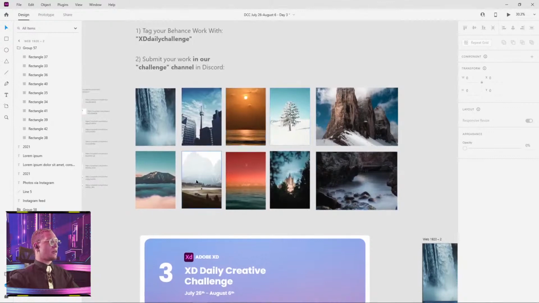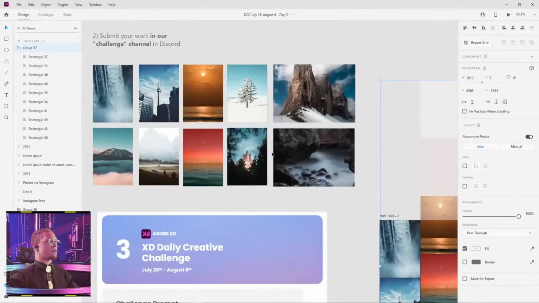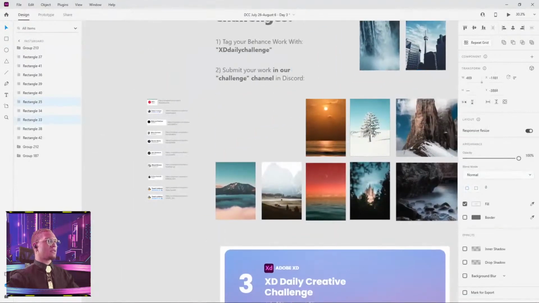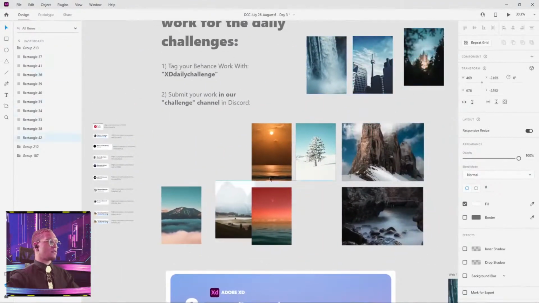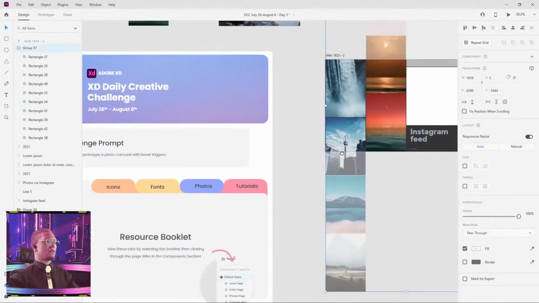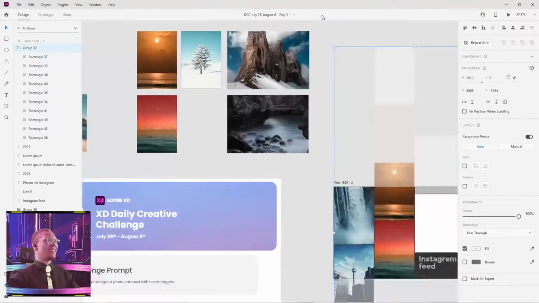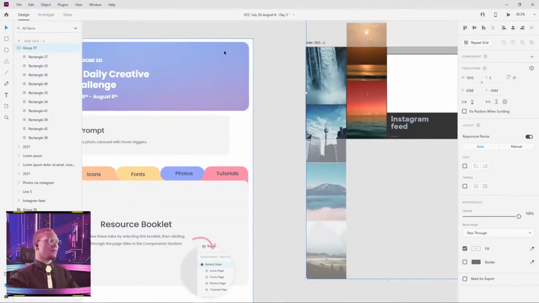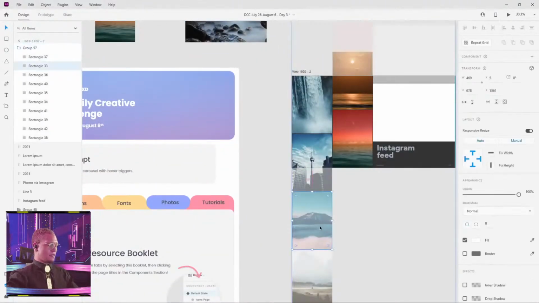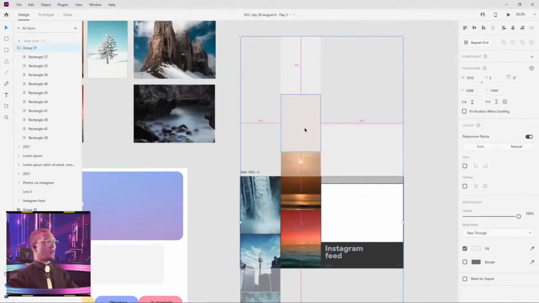We want to paste it inside of the rectangles of our choosing. So I'm gonna select this piece. Actually, we already have some of those. We had these two. Let me just move the ones that we've already used. I think we did this one, and I think we did this one. Waterfall, tower of something, and then we did not use the castle. So we're gonna take the castle here instead of this, because I think this is a little bit more warm. So we're gonna do that in our warm column.